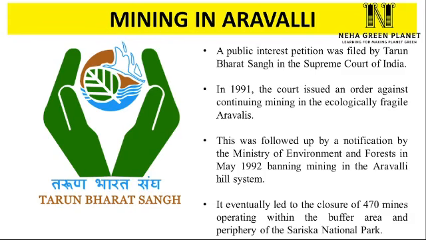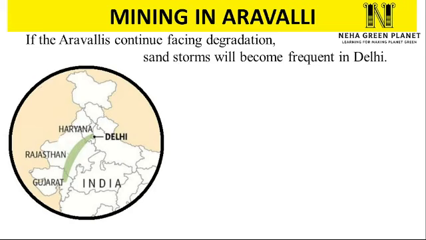But then there are mining activities which are still going on in other areas of the Aravalli Hill Range. As a result, the impact of mining is quite visible even in far off places like Delhi. If mining in Aravalli continues, it will lead to Aravalli degradation and sandstorms will become more frequent in Delhi. Remember this, that Aravalli is a hill range which always acted as a barrier between Rajasthan and Delhi. But now due to mineral extraction, there are wide gaps in this hill range. Due to the gaps, dust particles from the Thar desert of Rajasthan could easily move into Delhi.